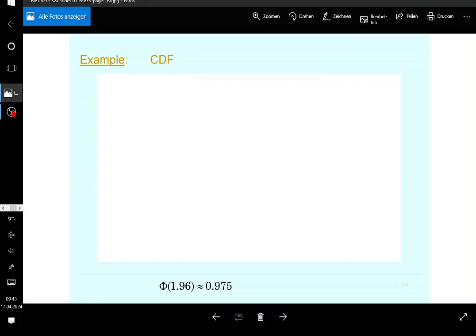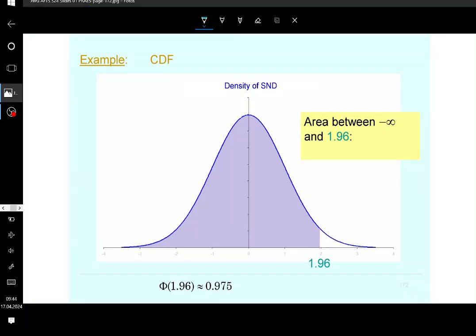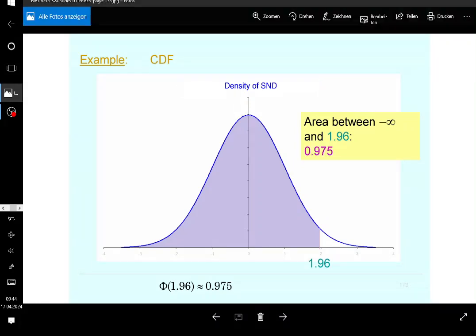Graphically, since it's the area, the density function of the standard normal distribution looks like this. I think everybody has seen this before, right? The major point is that it is symmetric with respect to the y-axis, so everybody should know that. If you take the area from minus infinity to 1.96, which you actually do when you put 1.96 into the cumulative distribution function, you're going to get 0.975 back. So this purple area is approximately, not exactly, 0.975. Is it clear, guys? Okay.